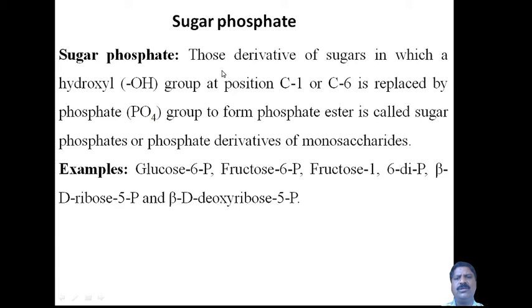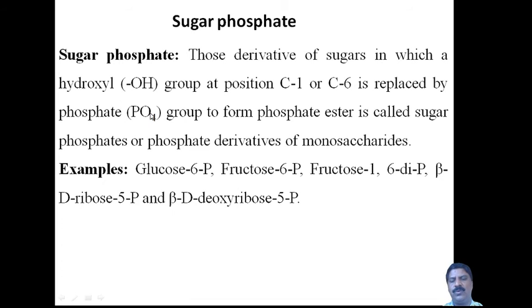Okay. Therefore, those derivatives of sugars in which the hydroxyl OH group at position C1, or C6 position, carbon 1 or carbon 6, is replaced by a phosphate group, HPO4.